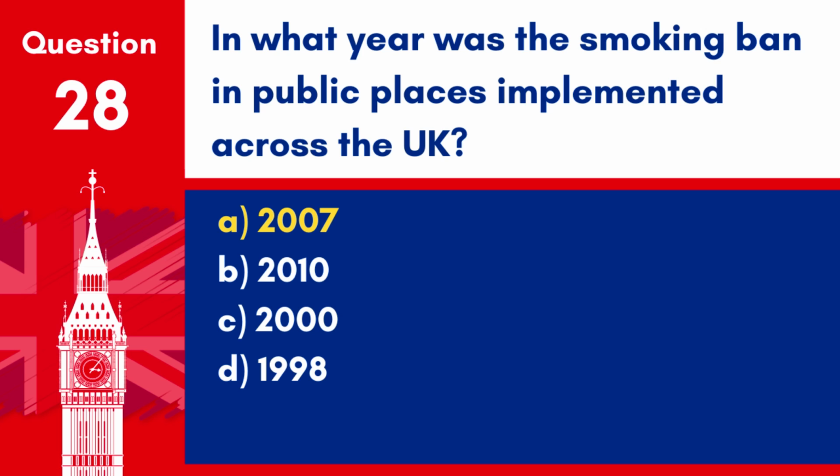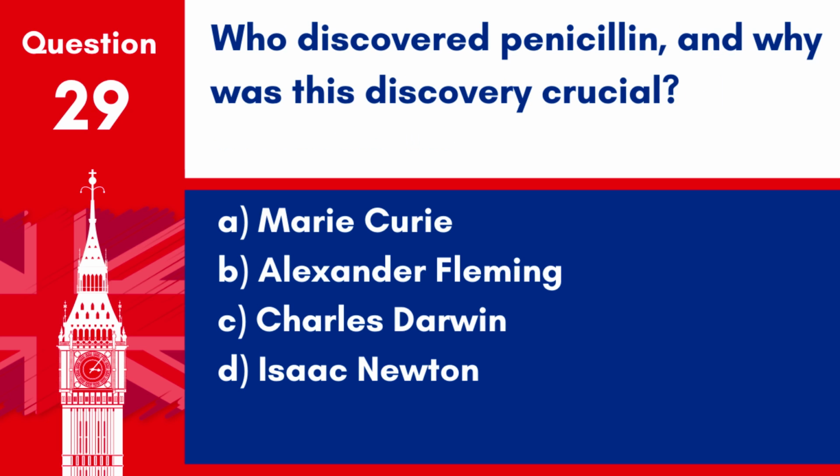Answer: A. 2007. The UK implemented a smoking ban in all enclosed public places in 2007, significantly impacting public health and social habits. Question 29. Who discovered penicillin, and why was this discovery crucial? A. Marie Curie. B. Alexander Fleming. C. Charles Darwin. D. Isaac Newton.